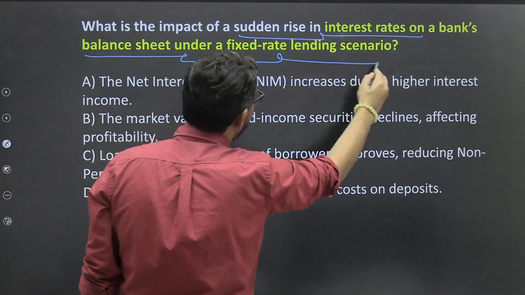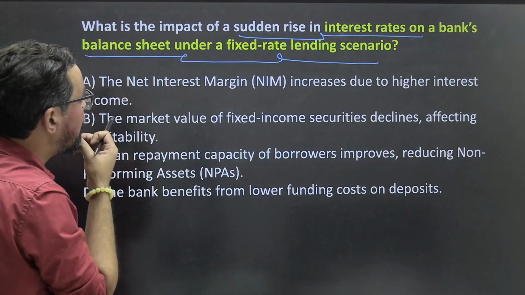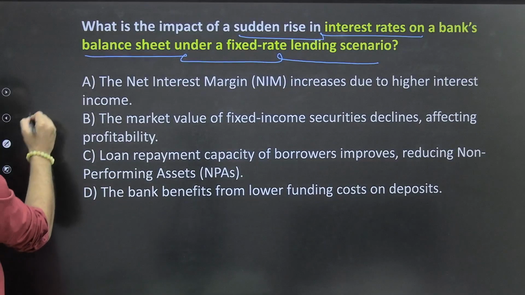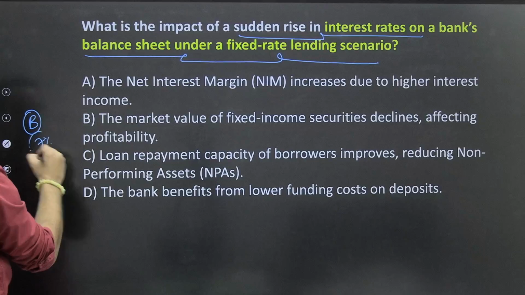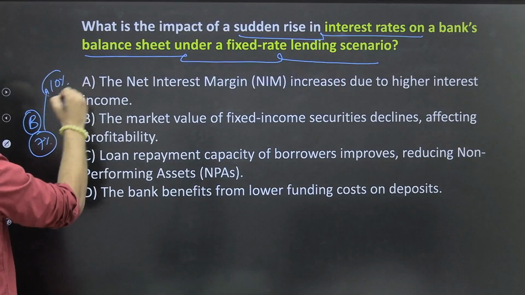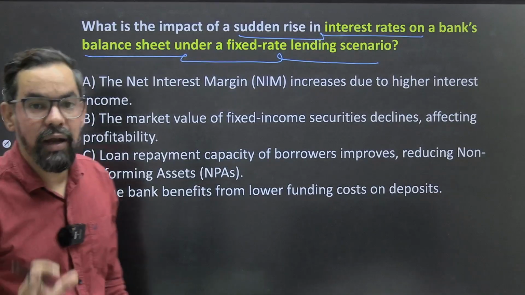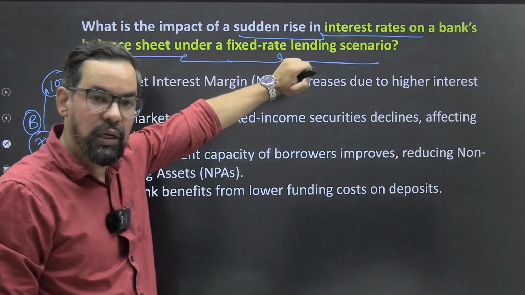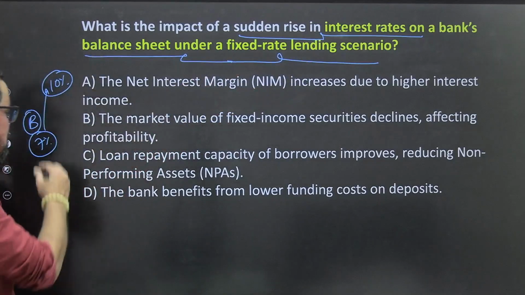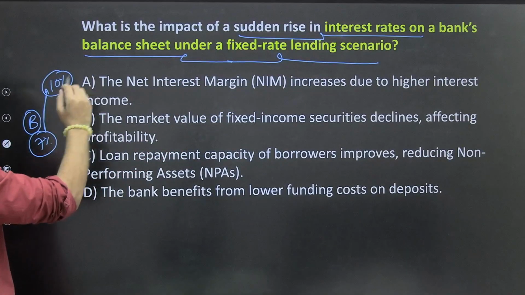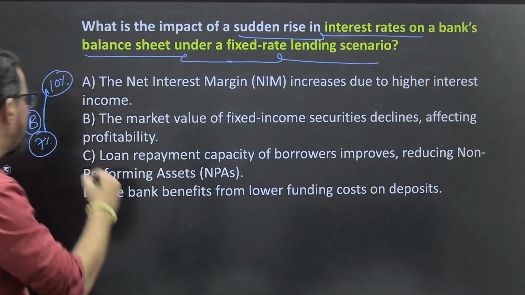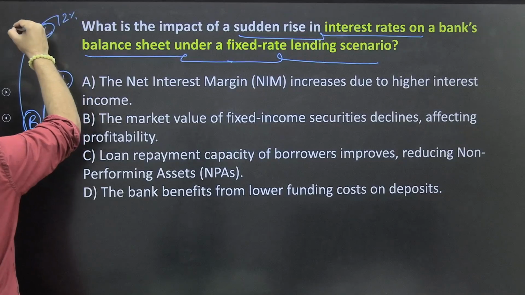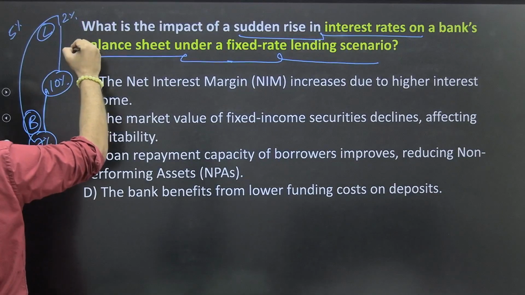What is the impact of a sudden rise in interest rate on bank balance sheet under fixed rate lending scenario? So sudden rise in interest rate क्या होगा, जैसे customers जो borrowings हैं, ठीक है, like earlier it was on an average 7%, it increased to 10%, ठीक है। So it will make a negative impact on our NII, ठीक है, क्योंकि हमने जो lending कर रखी है that is in fixed rate. Let's say you have lent at 12%, so earlier your NII was how much, 5%, ठीक है, now it will be only 2%, ठीक है। So this is the one.